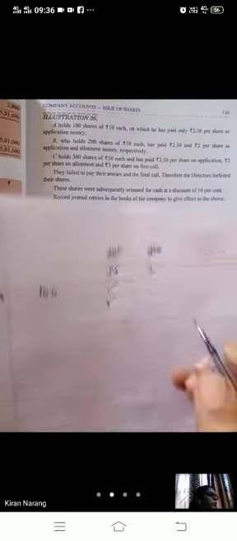So you came to know that he has paid rupees 2 on allotment, but A has not paid. A has paid only application money of 2.5 and B has paid both the things, application and allotment. And next 2 things he has not paid.